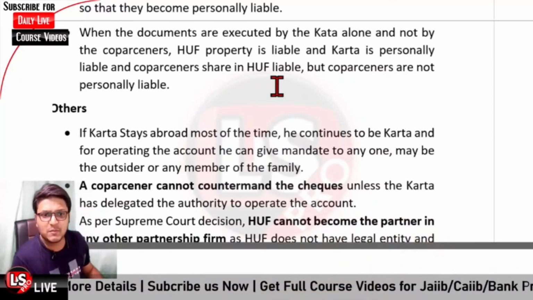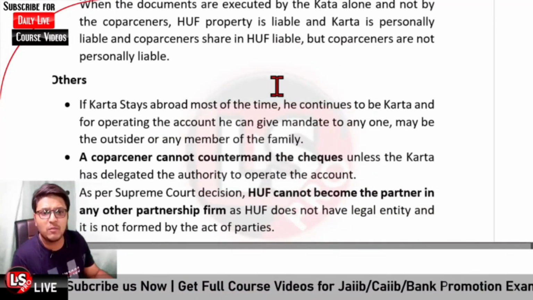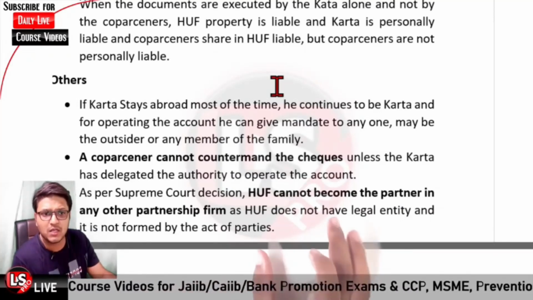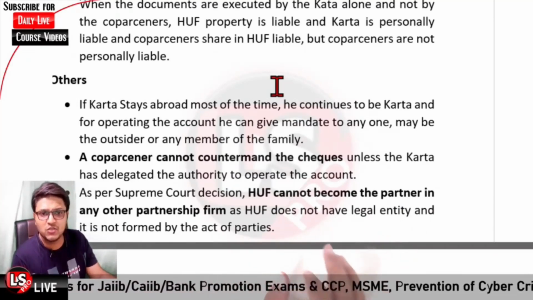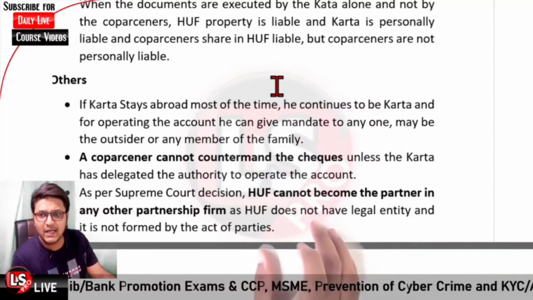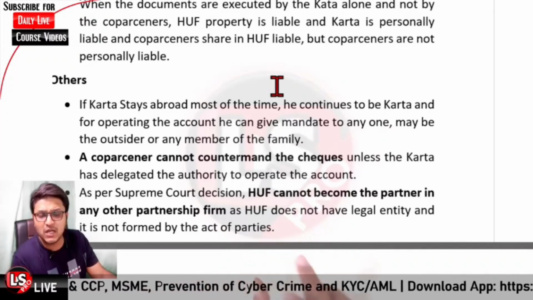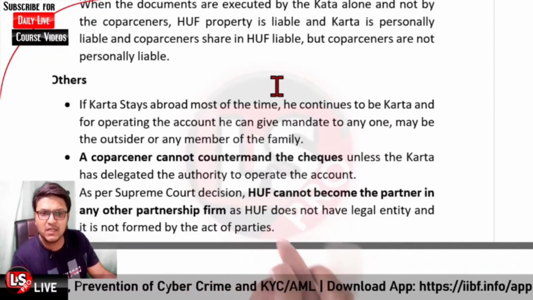As per the Supreme Court decision, HUF cannot become a partner in a partnership firm because HUF is not a legal entity. It cannot become partner in the partnership firm, whereas a company, which is a legal entity, can become partner in the partnership firm.